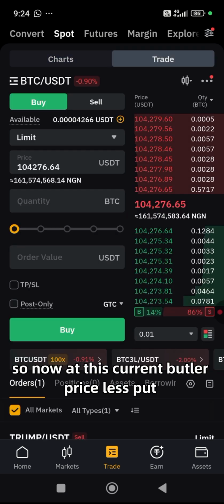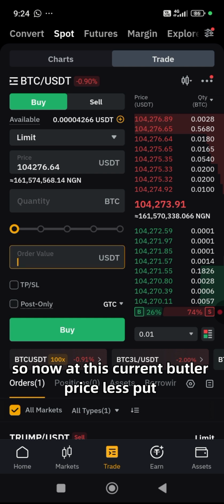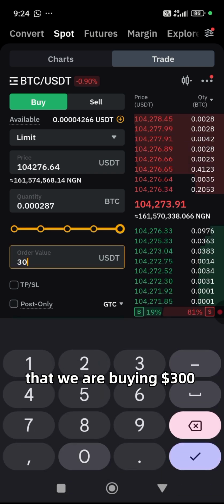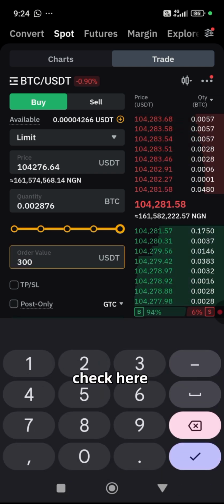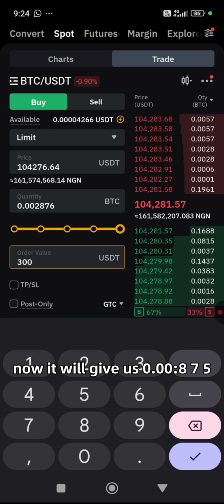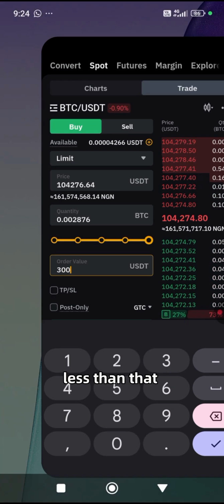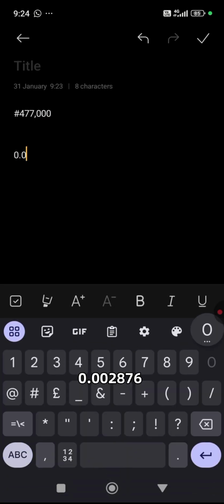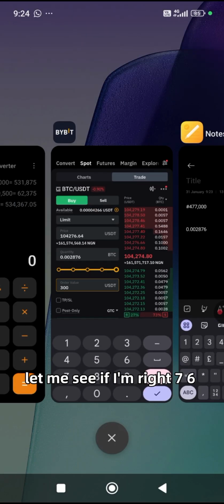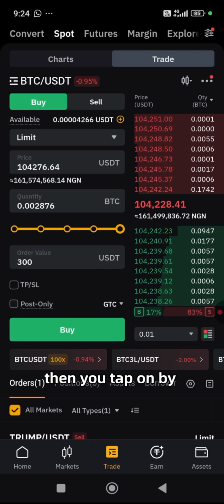We are buying now. So at this current price, let's put that we are buying $300. Now check here. It will give us 0.002875 Bitcoin. Let's pen that down also. 0.002876. Let me see if I'm right. 76. Then you tap on buy.